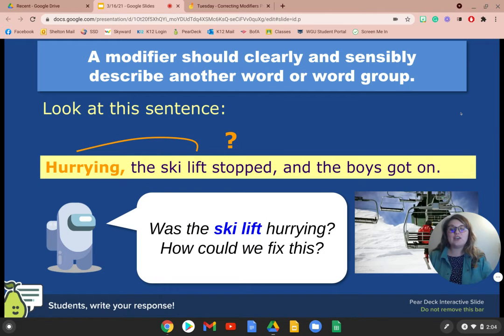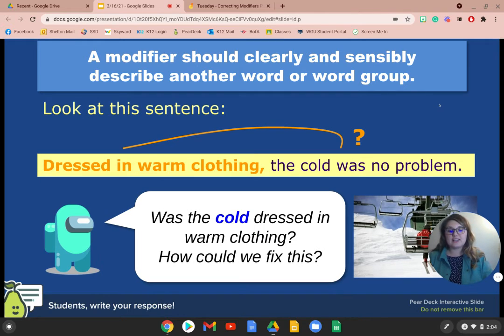The next sentence, hurrying, the ski lift stopped and the boys got on. We could say, the boys hurried to get on the ski lift after it stopped. The next one, dressed in warm clothing, the cold was no problem. We could say, the girls were dressed in warm clothing, so the cold was no longer a problem. It identifies who we are talking about.